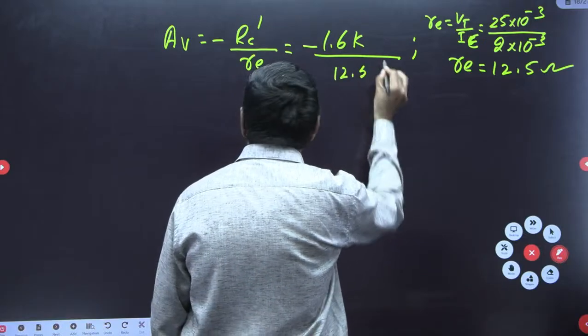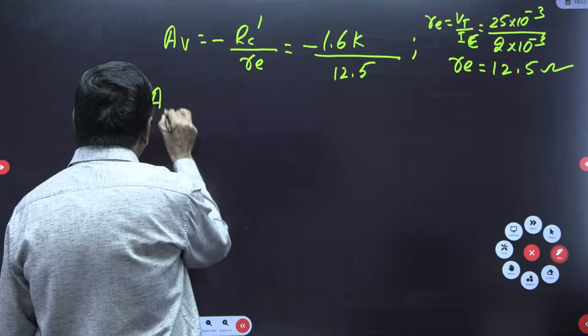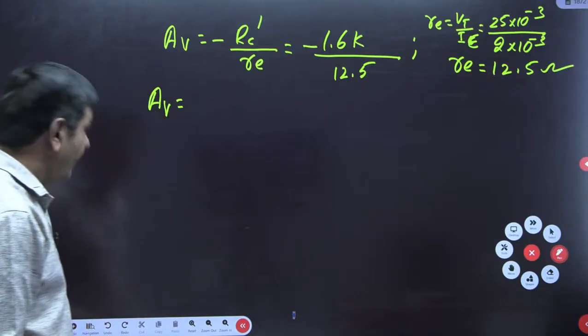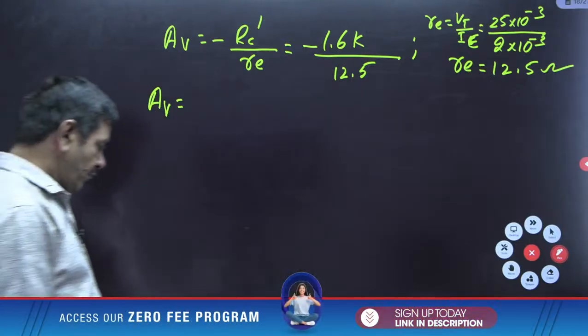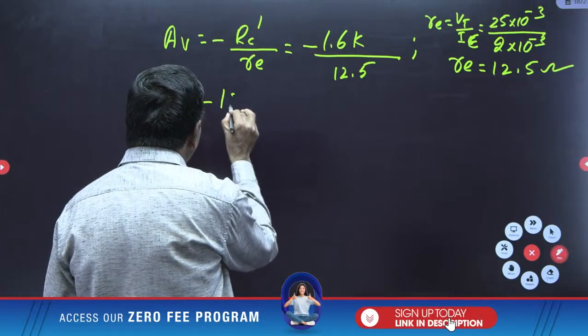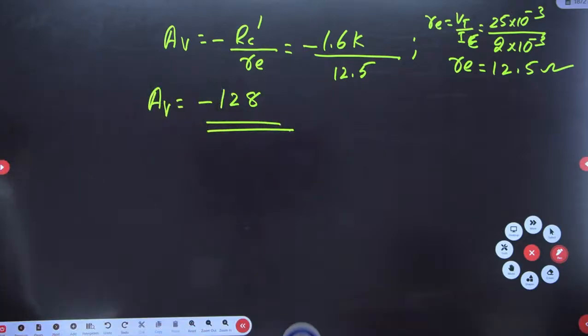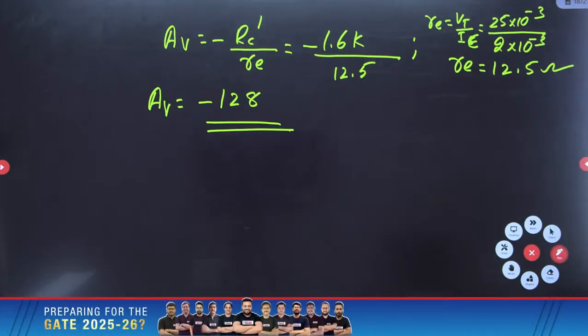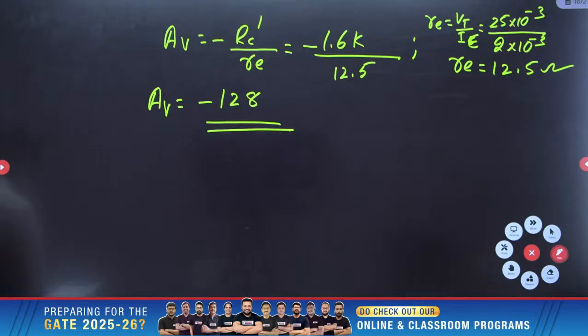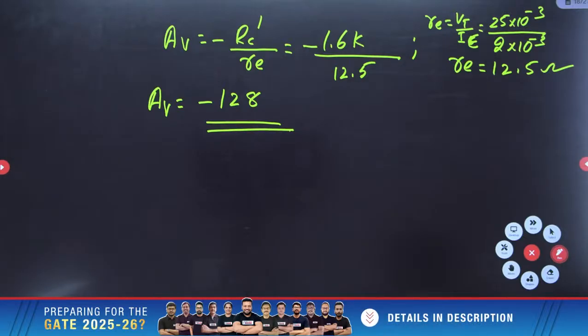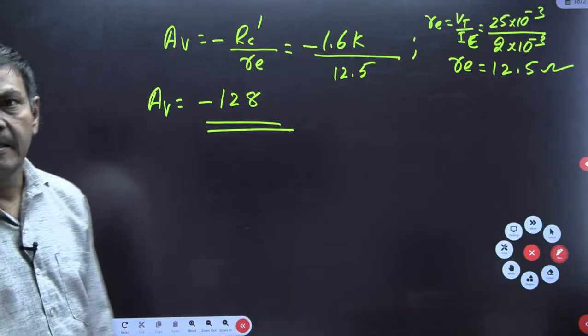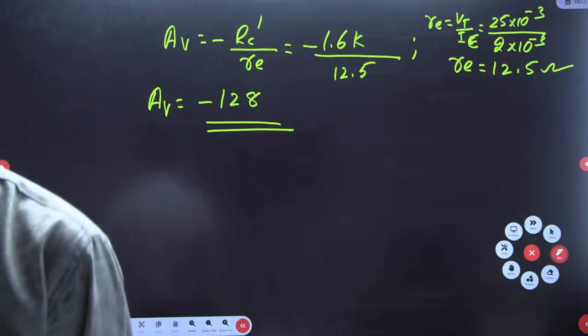Use a calculator and you will get the voltage gain. The voltage gain here is minus 1.6K by 12.5, which comes to minus 128. That is the voltage gain possible. Please note this down.